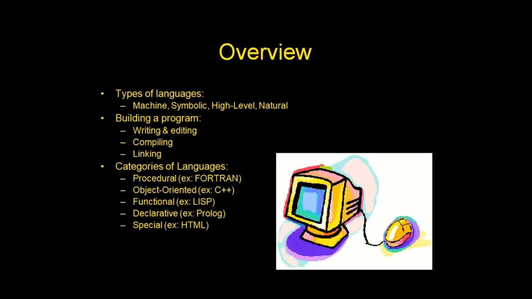Overview. Types of language: we have studied machine, symbolic, high level, and natural. Building of a program: writing, editing, compiling, linking. Categories of language: procedural, object oriented, functional, declarative, and special language.